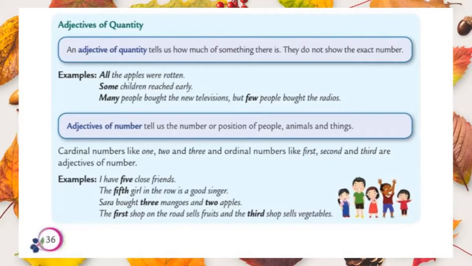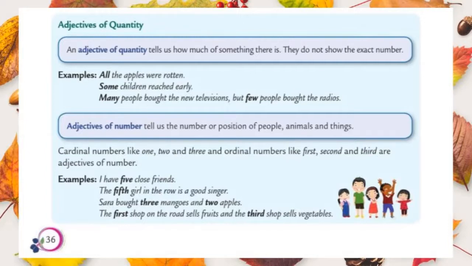I have 5 close friends. What is the first example? I have 5 close friends. We know the exact number of friends. How many friends means 5. So it shows the exact cardinal number. Let's move to the second example. The 5th girl in the row is a good singer. So the 5th is an ordinal number and it shows the position of that girl.